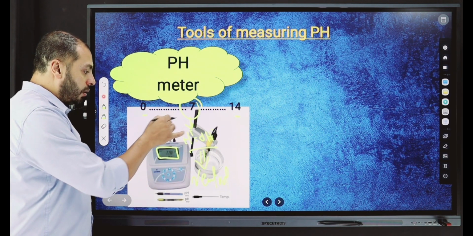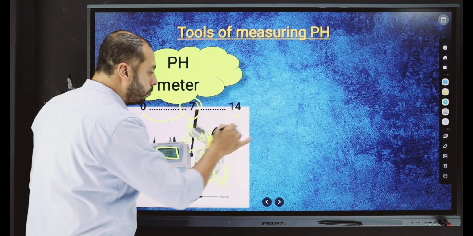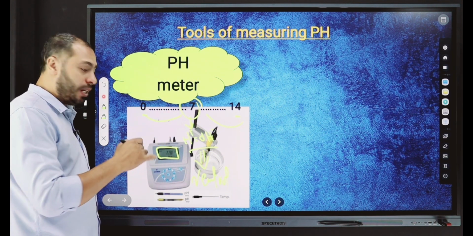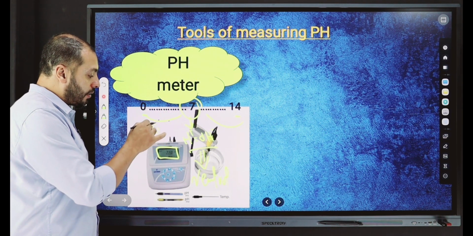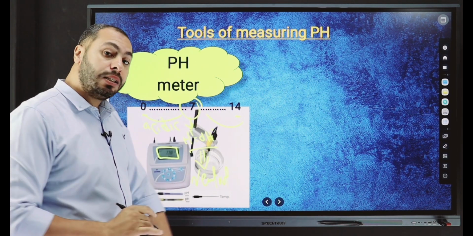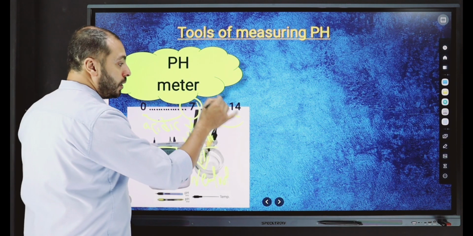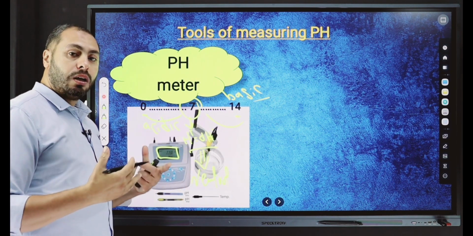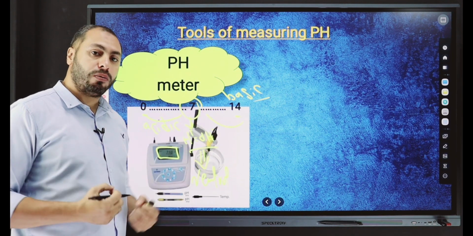But what will happen if it's less than 7 or more than 7? Less than 7 means the substance is acidic. More than 7, up to 14, means it's a basic substance. But what about the strength of each one of them?